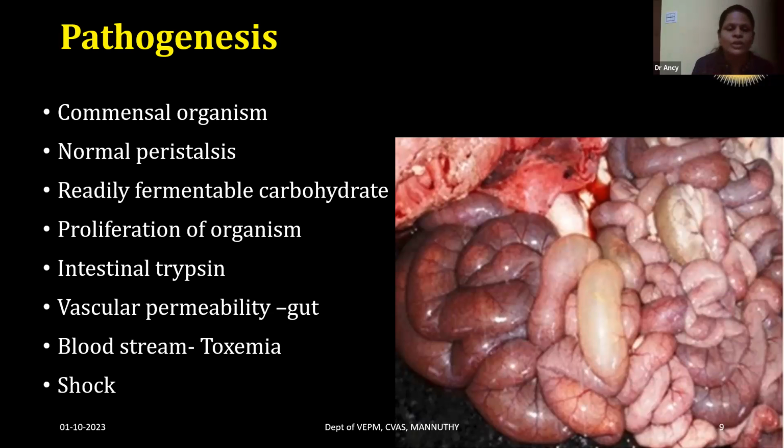The proactive epsilon toxin is converted to an active epsilon toxin by the trypsin present in the intestines. This active epsilon toxin increases the vascular permeability of the gut. The epsilon toxin also has the peculiarity of increasing its own absorption into the bloodstream, which results in toxemia. The toxemia then results in shock and death of the animal. That is the pathogenesis of enterotoxemia.